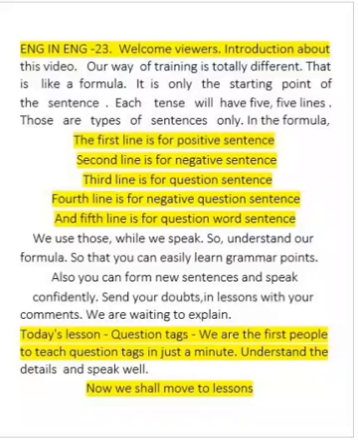We use these while we speak. So understand our formula so that you can easily learn grammar points. Also you can form new sentences and speak confidently.